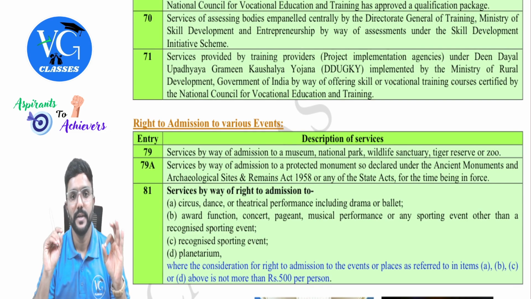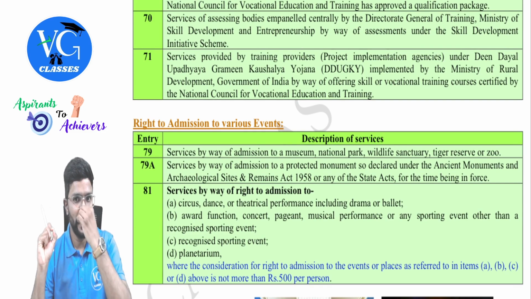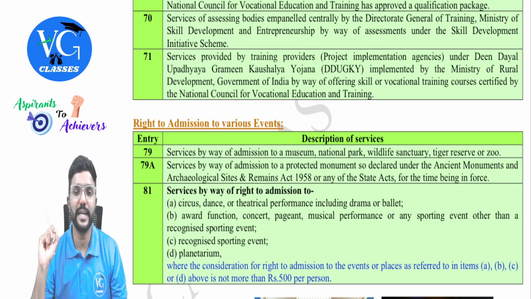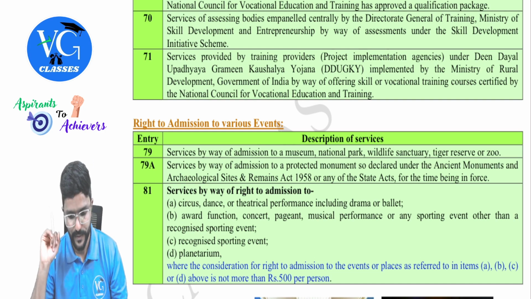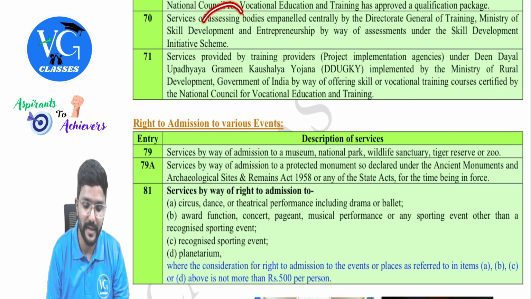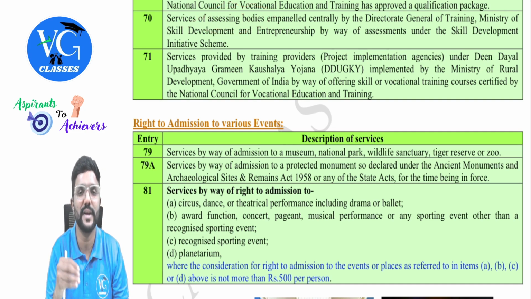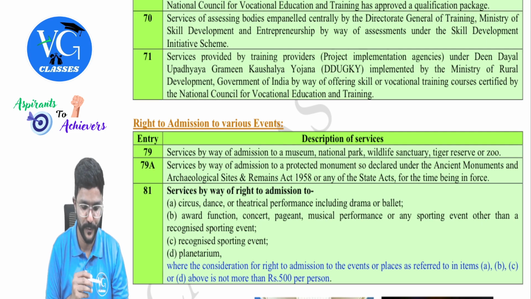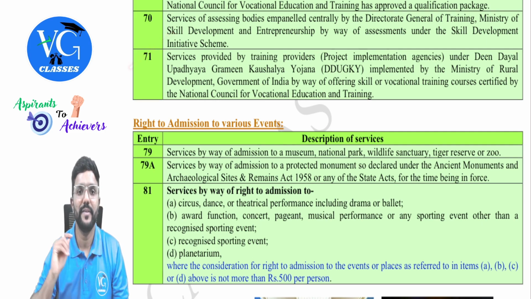Entry 70. Services of assessing bodies empaneled centrally by the Directorate General of Training, Ministry of Skill Development and Entrepreneurship, by way of assessments under the Skill Development Initiative Scheme are exempt, guys. Assessment or assessing bodies are nothing but those who are conducting tests or examinations. 71.